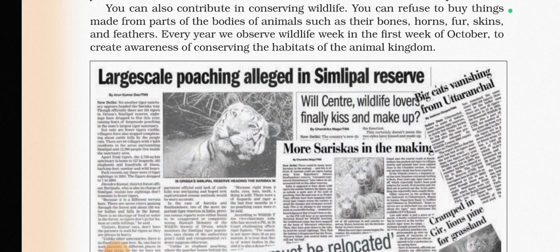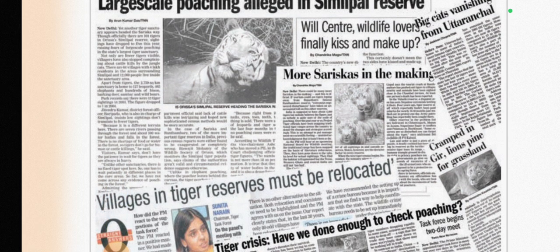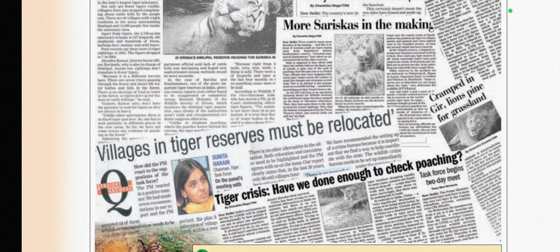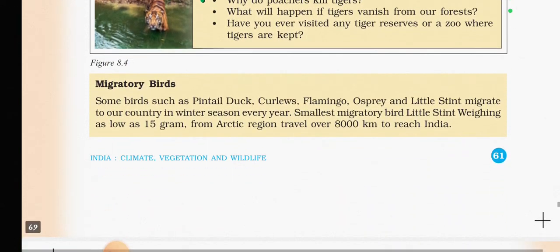As you can see, the cutting of the news: large scale poaching alleged in Simlipal reserves. Villages in tiger reserves must be relocated. Tiger crisis: have they done enough to check poaching? Many things are there. So now you have been given one other fact.